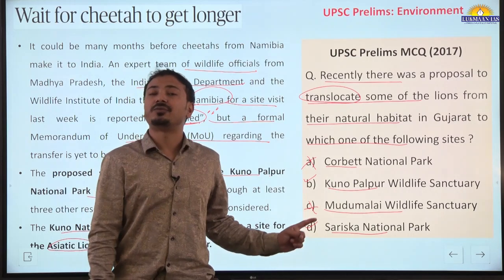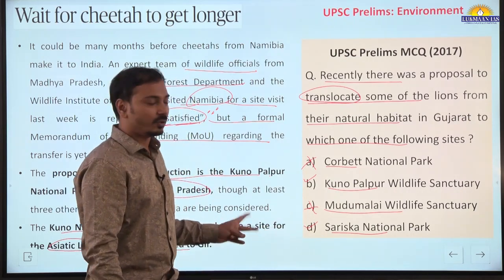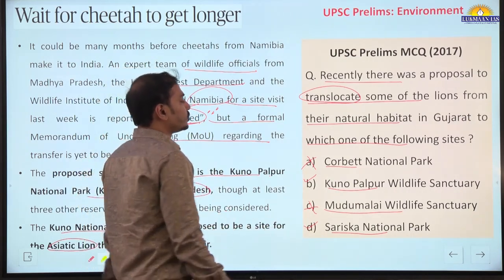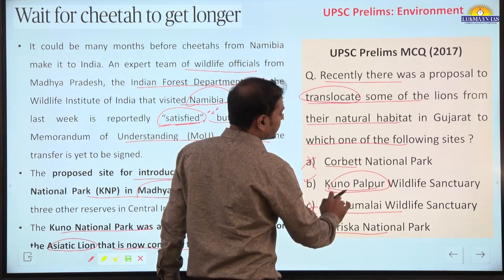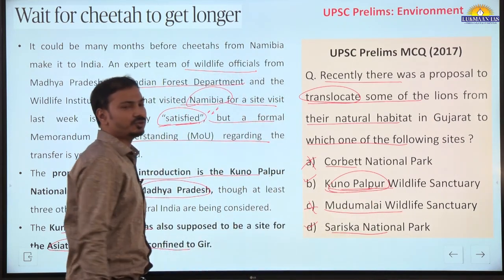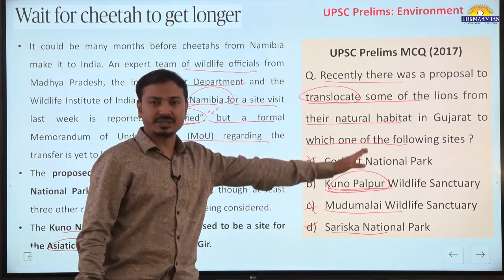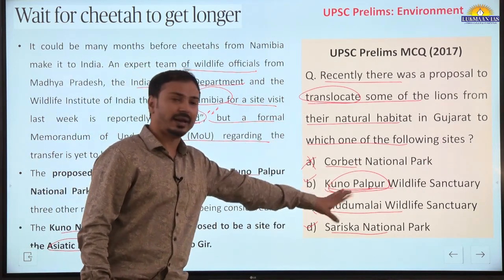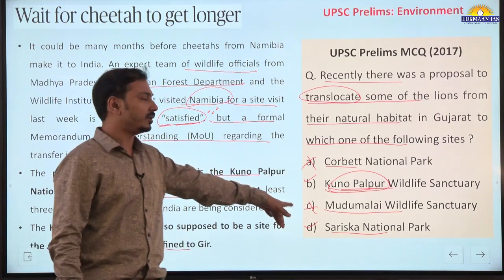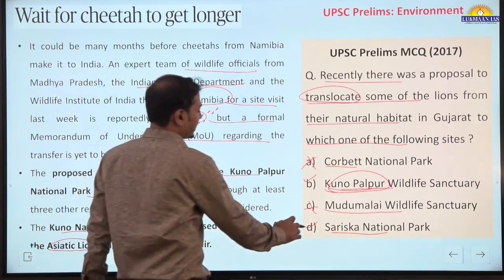So the confusion for students at that time was between these. Yes, you should know that this was in the news. Kuno Palpur Wildlife Sanctuary became a national park in 2018, the next year. So that's why the name wildlife sanctuary is mentioned in the question, and this was the correct answer.